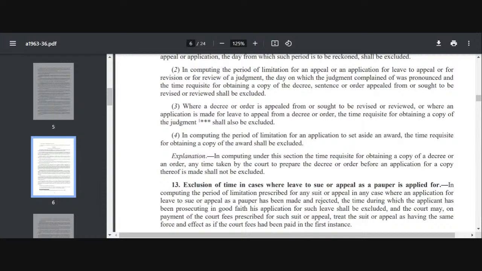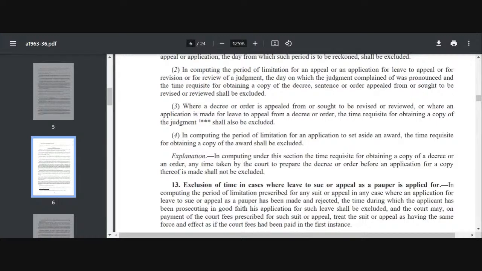An explanation says, in computing under this section, the time required for obtaining a copy of a decree or an order, the time which is taken by the court to prepare the decree or order before an application for copy is made shall not be excluded. तो आपको बहुत जल्द प्रॉम्प्टली काम करना है.